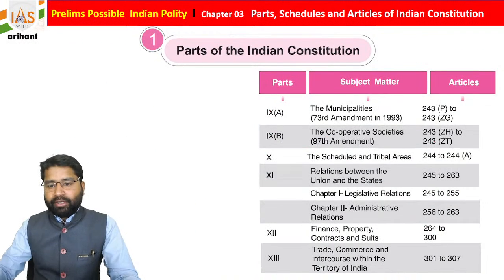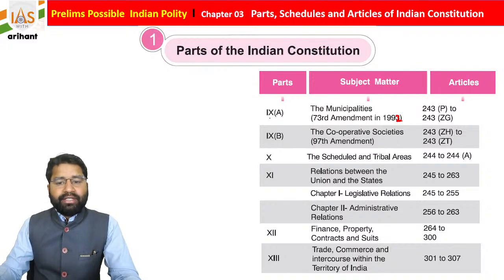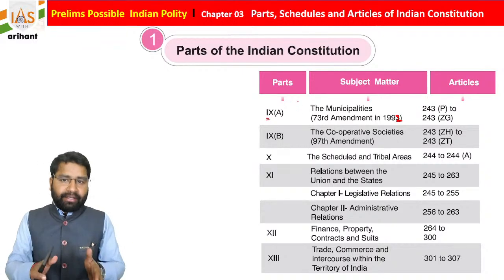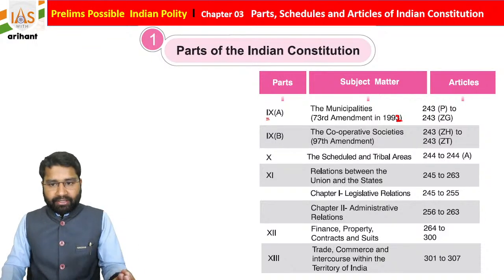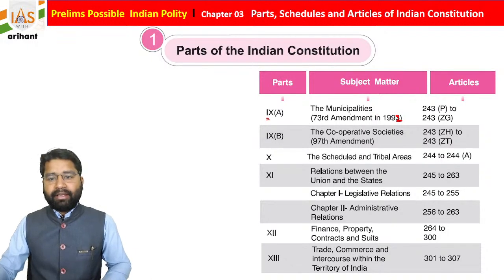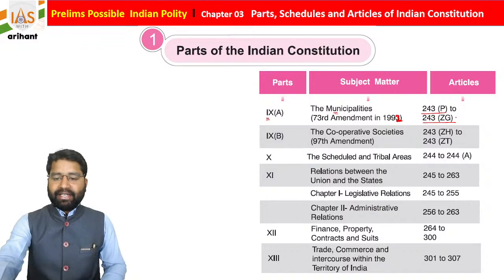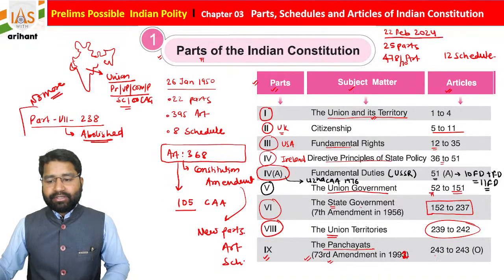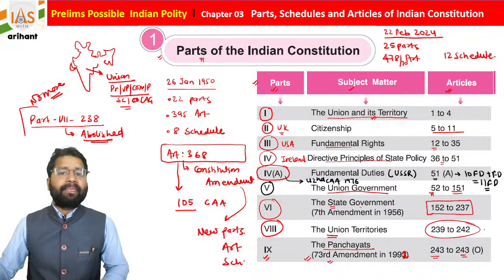I hope you are all getting it. For rural areas there is the Panchayat, and for urban areas there are Municipalities, called Nagar Palikas in Hindi. Part 9A on municipalities contains Articles 243P to 243ZG, and the Panchayat articles are 243 to 243O.